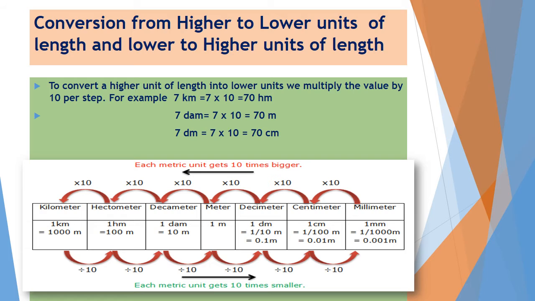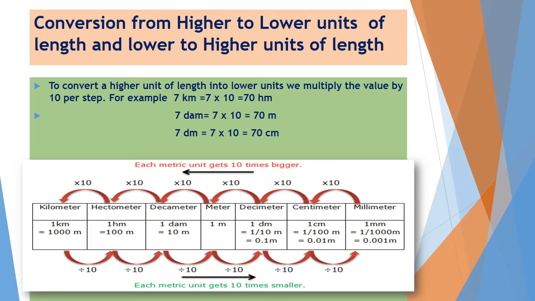Now the conversion from higher to lower unit of length and lower to higher units of length. As I have told you, now I have written an example here. To convert a higher unit of length into lower unit, we multiply the value by 10 per step. Means as we move towards right, we will multiply by 10. Or if we have to convert a smaller unit into a bigger unit, then we have to divide it by 10 according to the steps that we are moving towards left. Let's see this. 7 kilometer is equal to 7 multiplied by 10, that is equal to 70 hectometer.